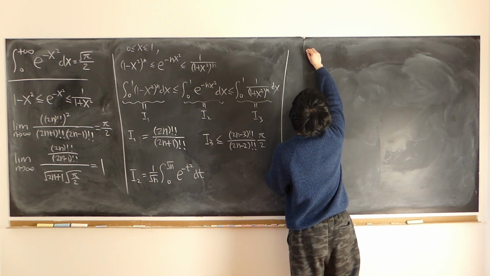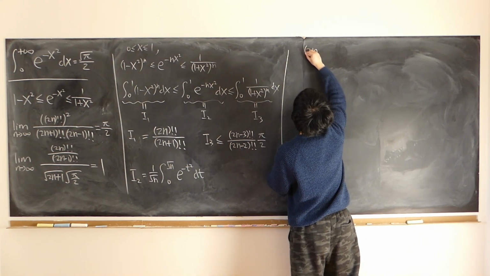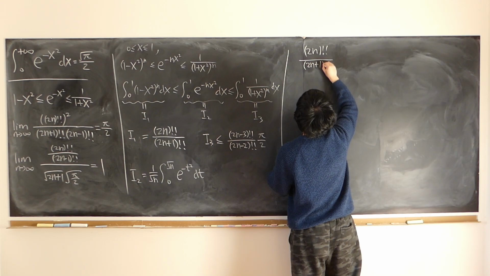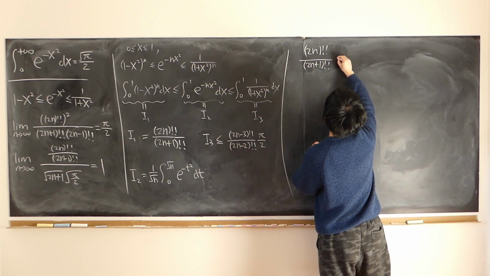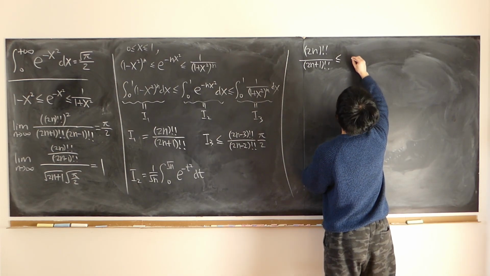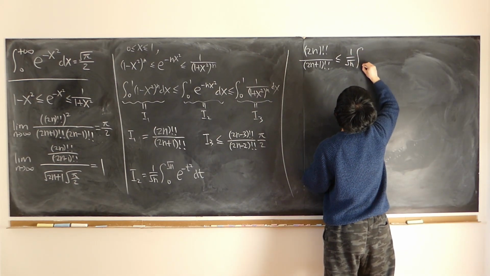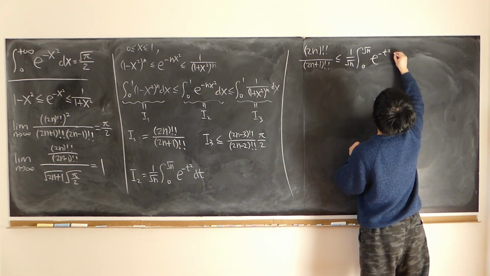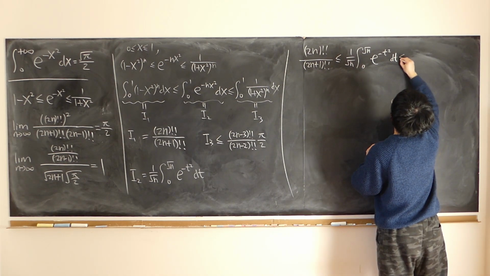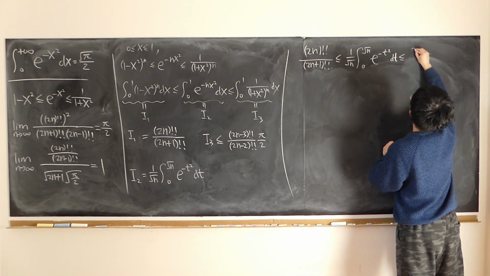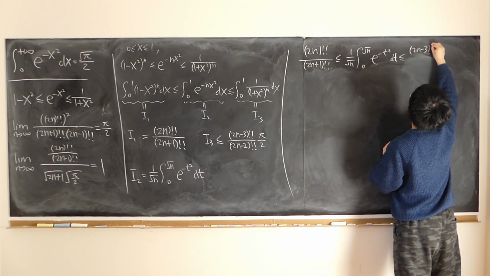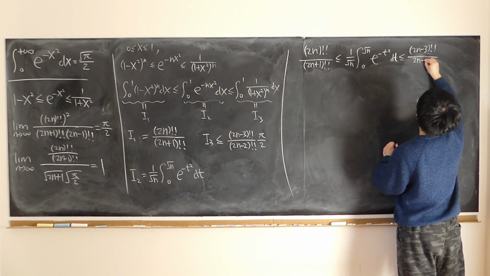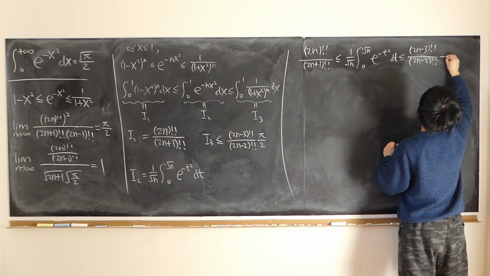I1, which is 2n double factorial over 2n plus 1 double factorial, is less than or equal to 1 over square root of n times the integral from 0 to square root of n of e to the minus t squared dt, which is less than or equal to 2n minus 3 double factorial over 2n minus 2 double factorial times half pi.